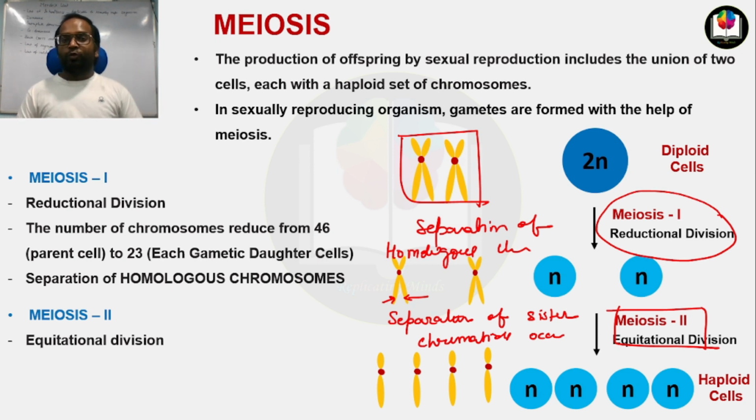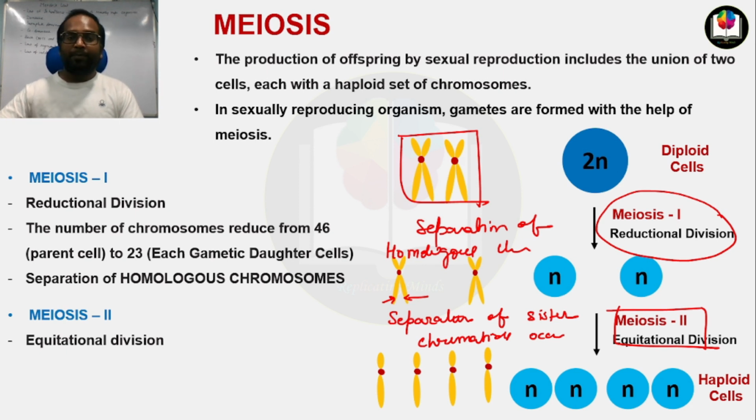So you have to know the difference between meiosis 1 and meiosis 2. Meiosis 1 is the reductional division, where half the number of chromosomes goes into the daughter cell, and the separation of homologous chromosomes occurs. But in meiosis 2, the separation of sister chromatids occurs.